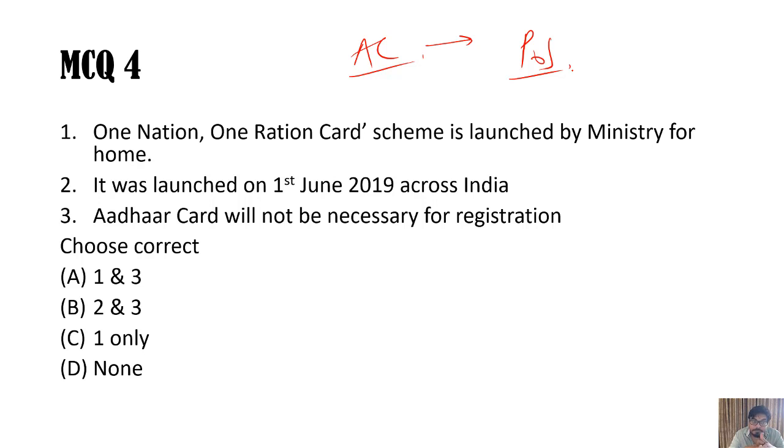So if that food in any state is totally free, then also they need to show this ration card. Otherwise, they will not get anything there. So that's the issue. And this is a wrong statement that Aadhaar card will not be as necessary. It will be necessary. And again, it's a controversy that why you are making it necessary, because this will raise further questions. Supreme Court has mandated that it is not necessary, and you cannot go with the mandatory condition of Aadhaar linkages. But this will be here.